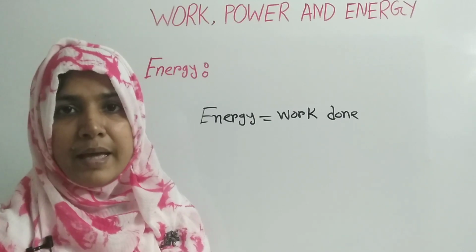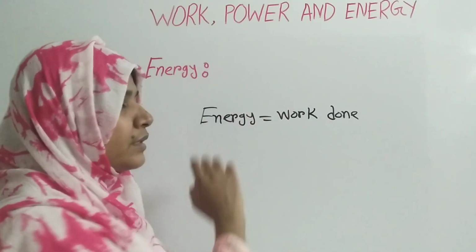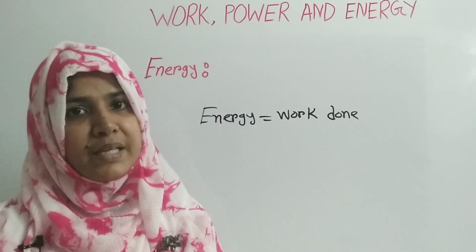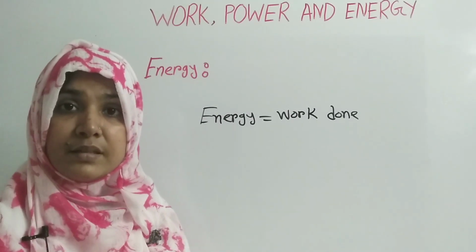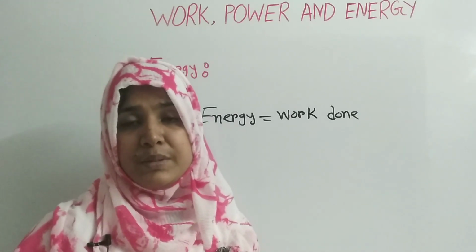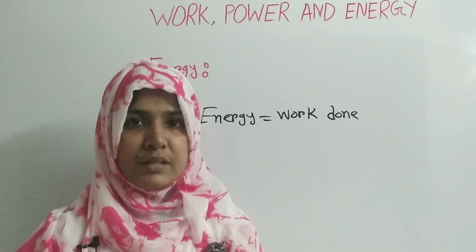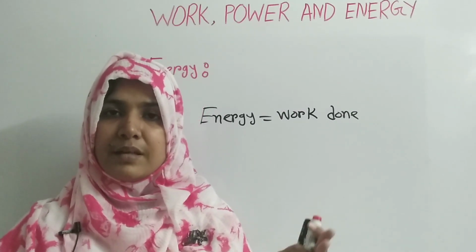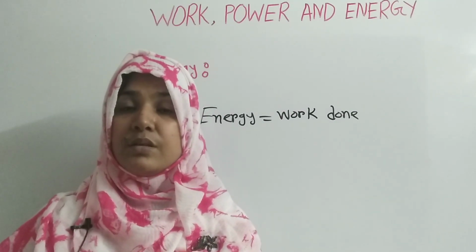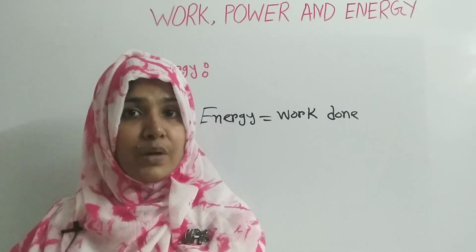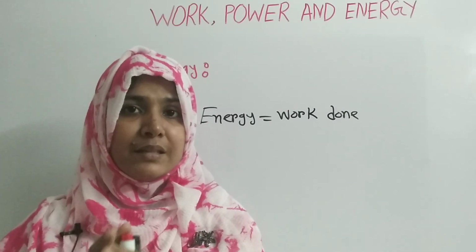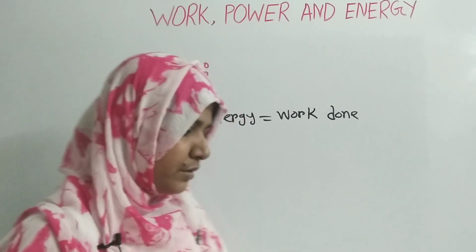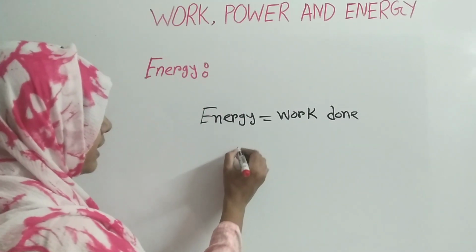Unit of energy. As energy is equal to work done, so the unit of energy and the unit of work is the same, that is joule. And energy is a scalar quantity, that means energy has no direction. And we find energy in different forms such as light energy, sound energy, wind energy, solar energy, but the most common form of energy is mechanical energy.